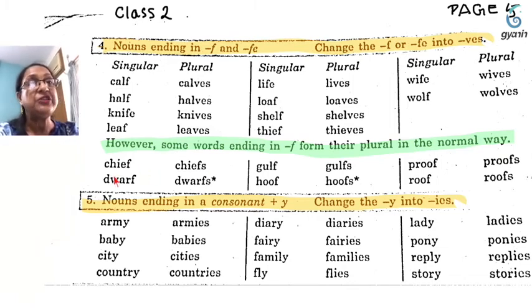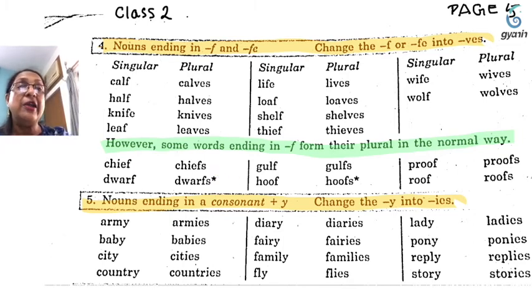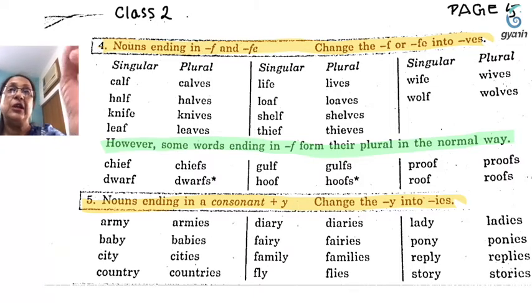Chief, chiefs, dwarf, dwarfs. Now here dwarf and hoof, these two you can also make DWARVES, and hoof also can be done HOOVES. Only these two, that is why there is a star mark here, because they are exceptions. Shall I write them for you?